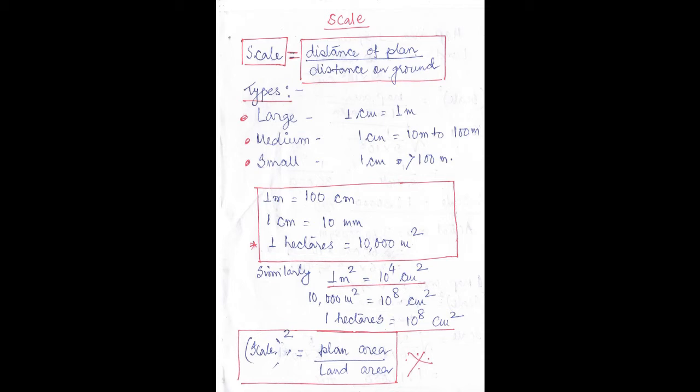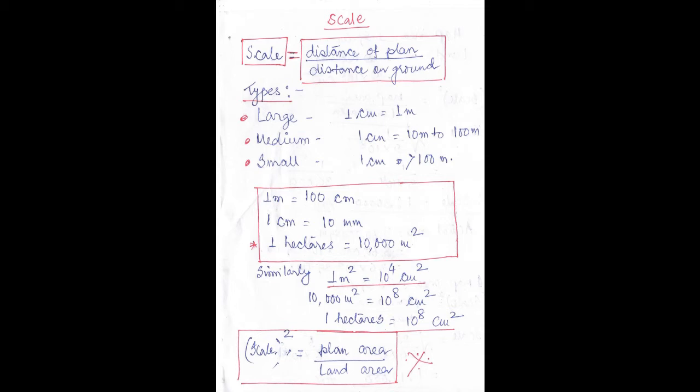Now, before starting the numericals, please note down these formulas in your notebook. This is very handy and useful. So, let us start with a few things which you have to remember. 1 meter equals 100 centimeter. 1 centimeter equals 10 millimeter. 1 hectare, I have put a star mark because this question has been asked 2 times in the GATE architecture paper, 1 hectare is equal to 10,000 meter square. So please keep it in your mind.